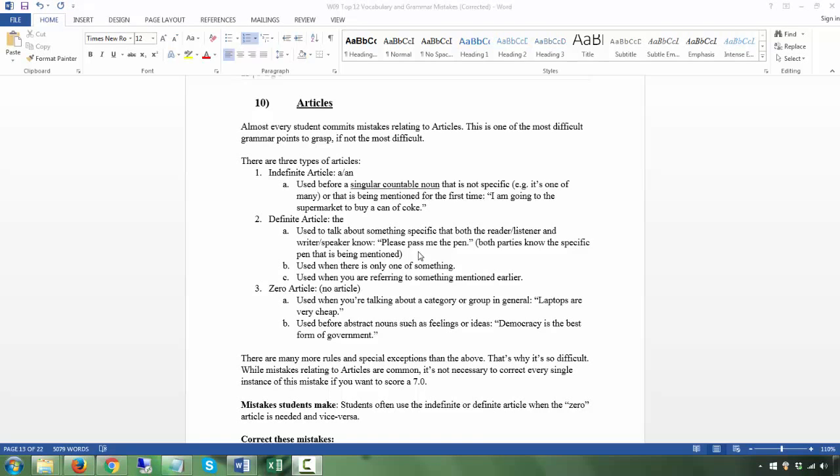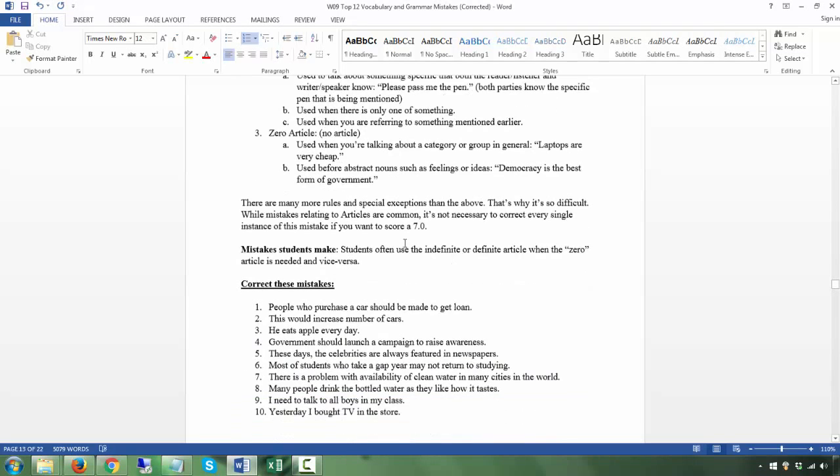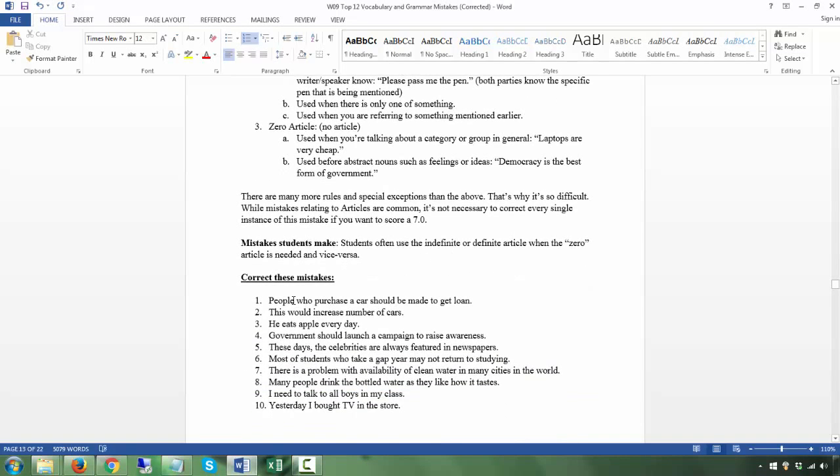Okay, articles. A very common mistake, but almost impossible for most students to get perfect, because there are so many rules and exceptions to the rules. It's very difficult unless you grow up knowing, or just by a feeling and through speaking good English, how to use the articles. Very few students will be able to actually grasp it and get it perfect. But anyway, let's go correct these mistakes.